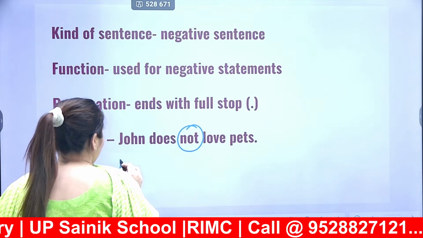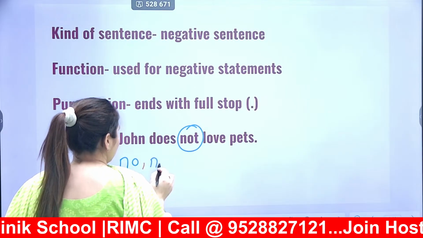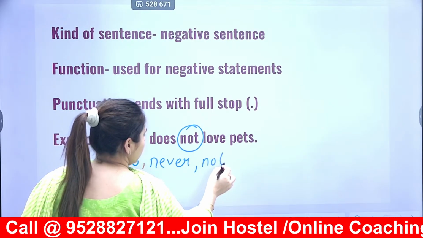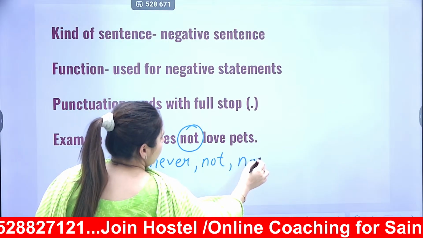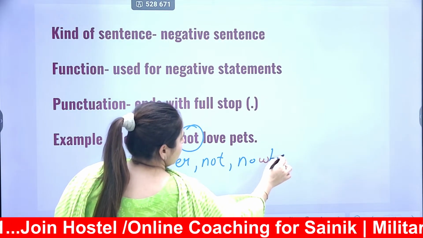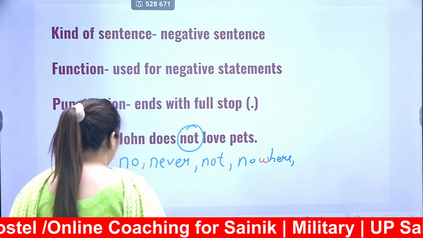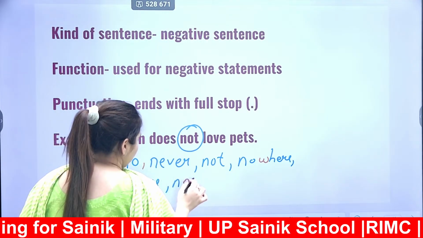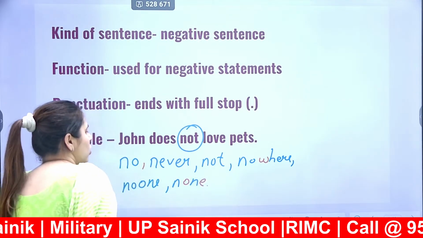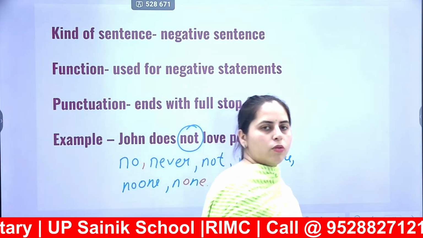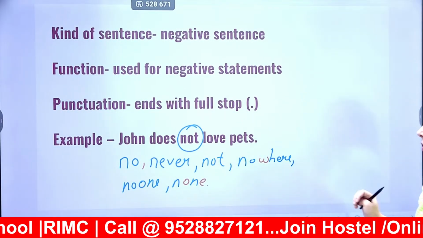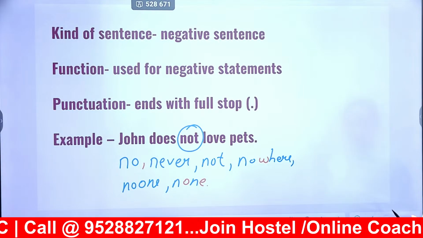Negative sentence में आपको no, never, not, nowhere, no one, none. इस तरह के जो no वाले words whenever you get in your sentence, this will be your negative sentence.